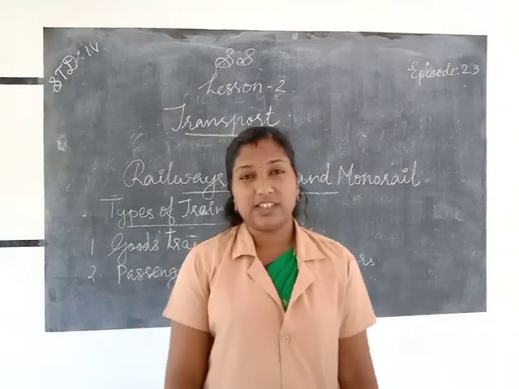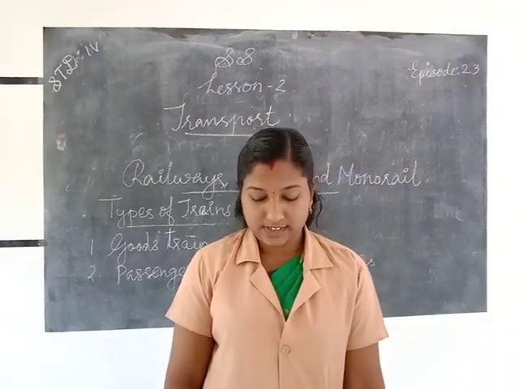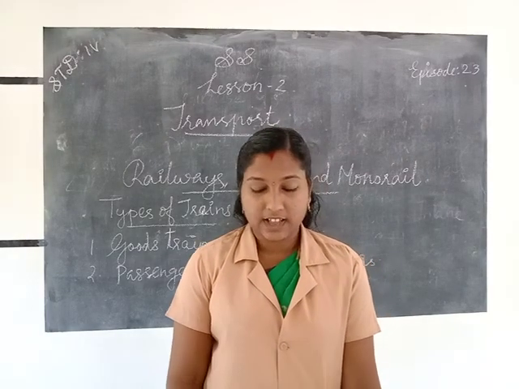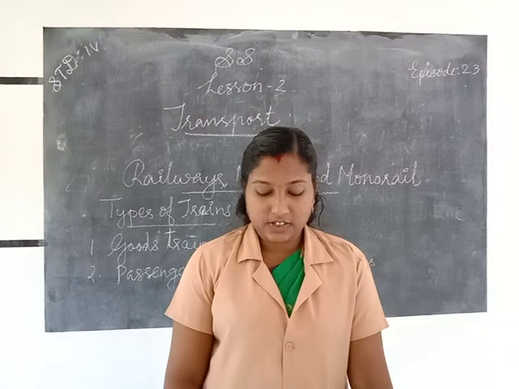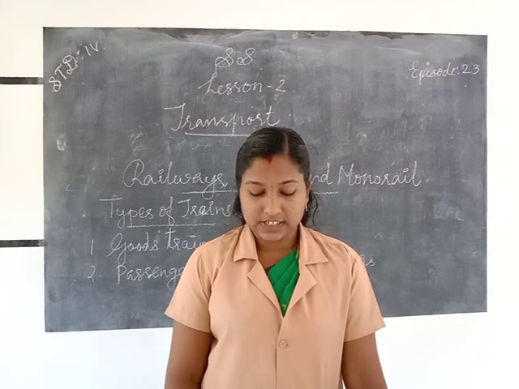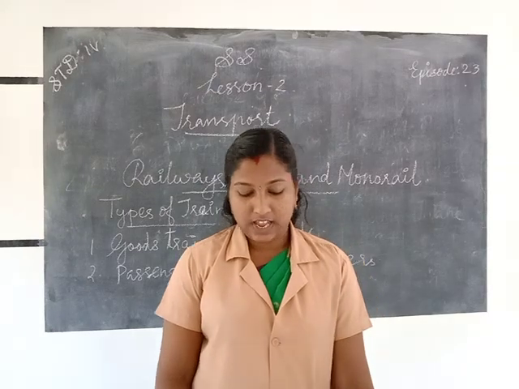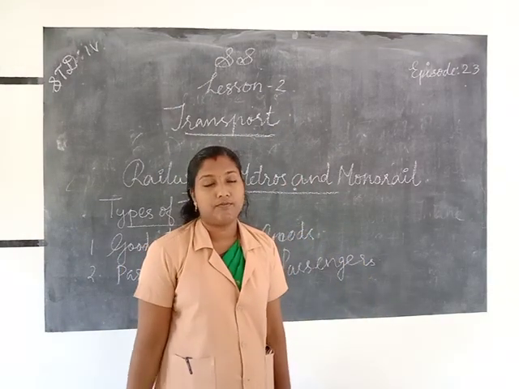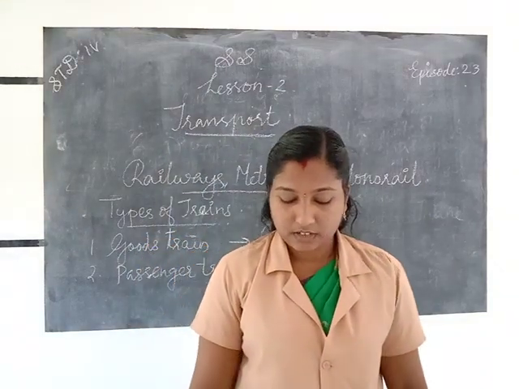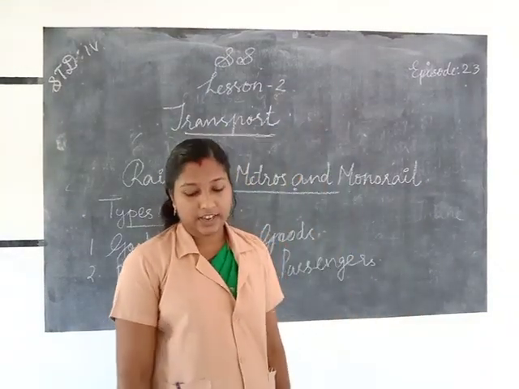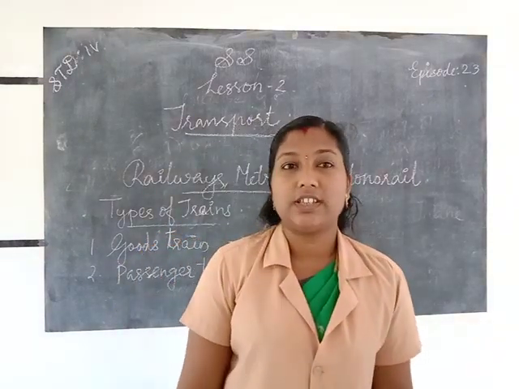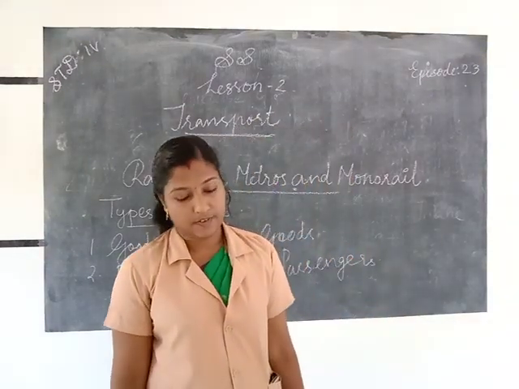It can travel with a speed of 160 km per hour. Then trains like Shatabdi and Rajdhani run at the speed of 140 km per hour, second position. Okay, this is the fastest train in India, Gatiman Express. It travels 160 km per hour.